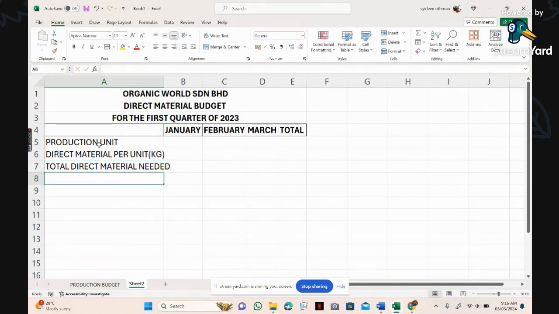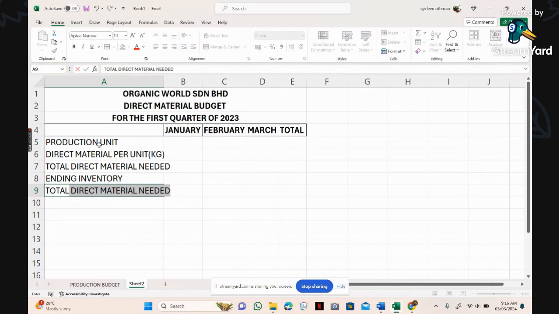And then kita ada ending inventory. Alright. Lepas tu kita ada total direct material required. Okay. And then kita ada beginning inventory.